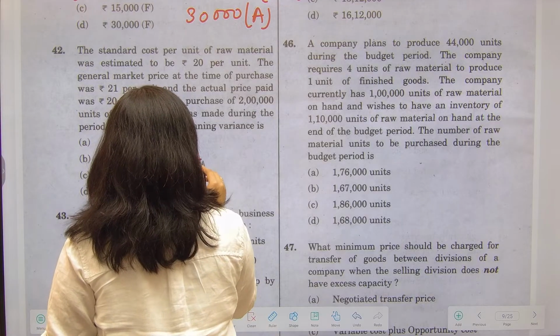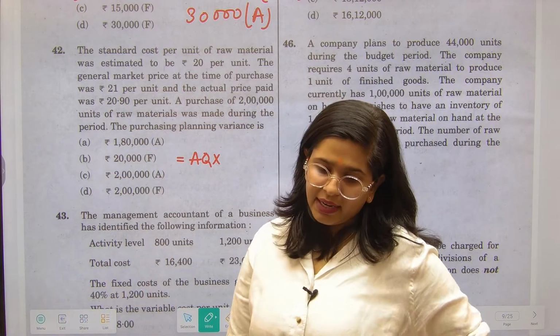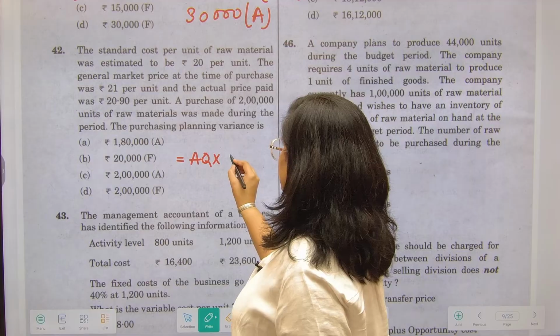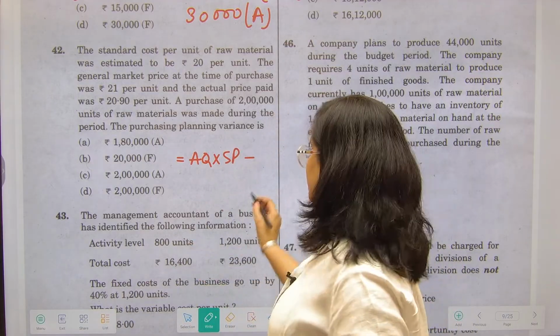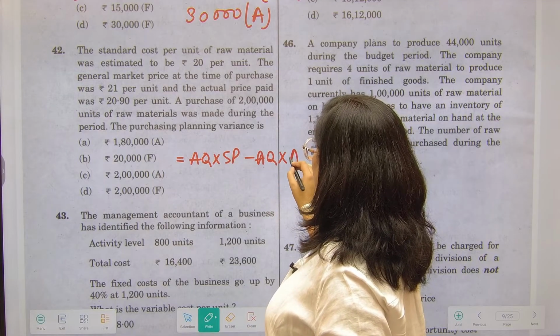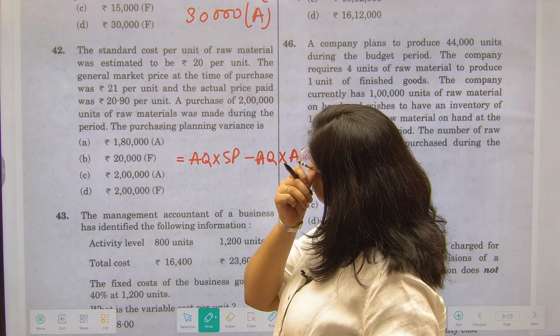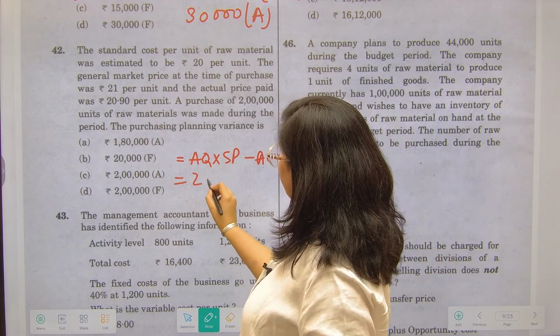Whatever is your actual quantity, you are going to multiply it with the standard rate or the standard price that you have estimated, and then you are also going to see whatever is your actual quantity multiplied by the actual rate, right? Now the trick over here is that आपके पास में quantity तो वही है 2 lakh, fine.